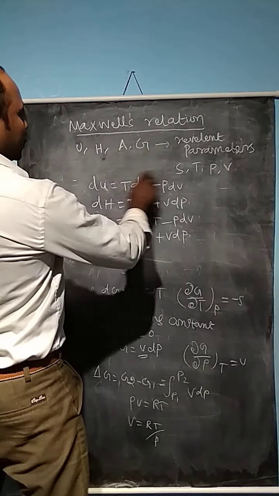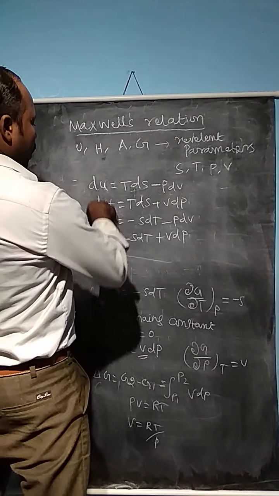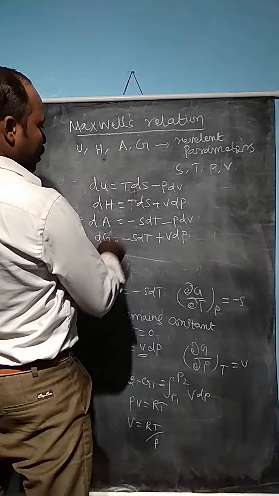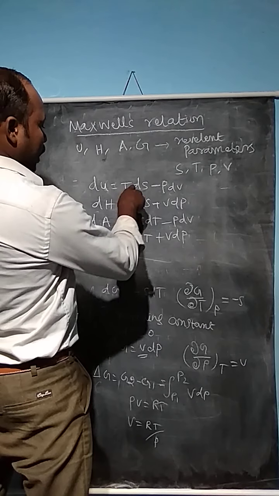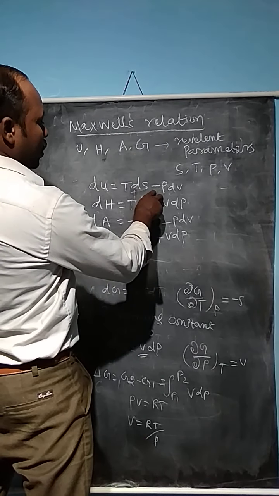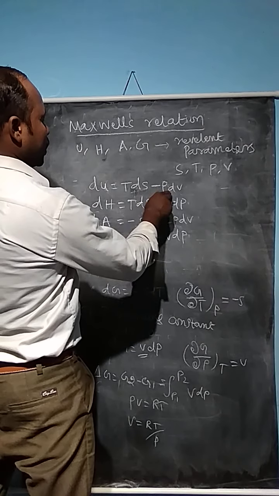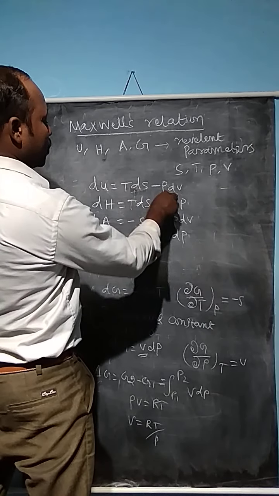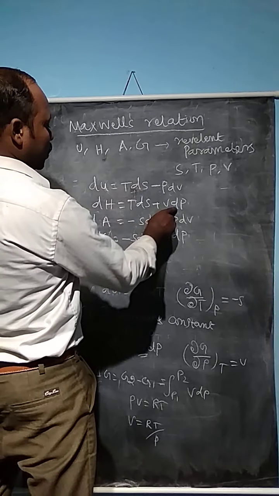See the relationship between the enthalpy, internal energy, and free energy. There is the same TdS here, and here also T dS. Here is the minus P dV for the internal energy; for enthalpy it becomes plus V dP.